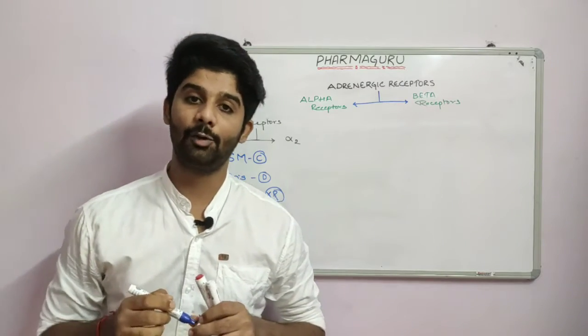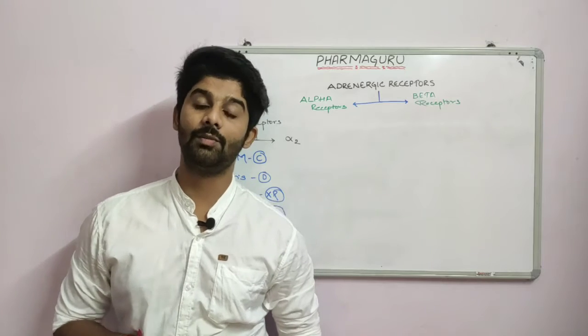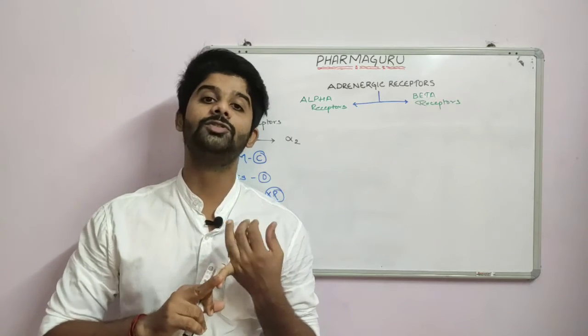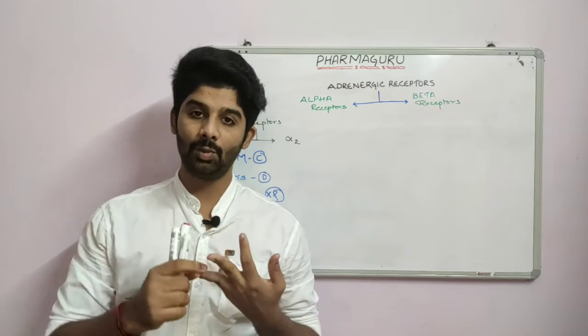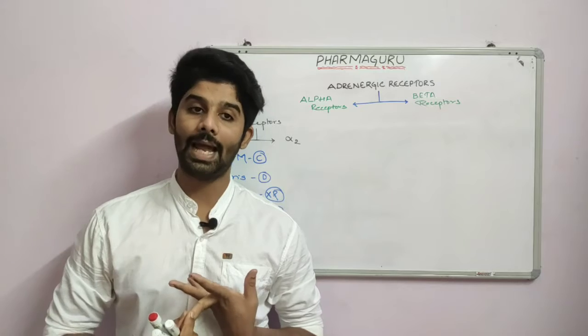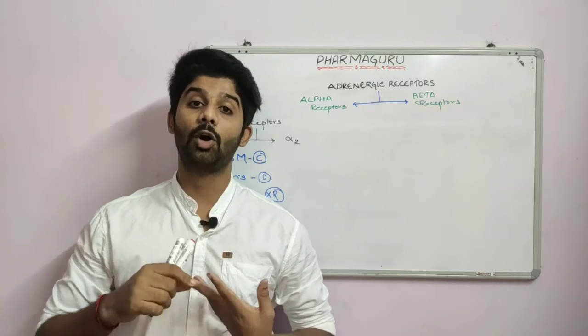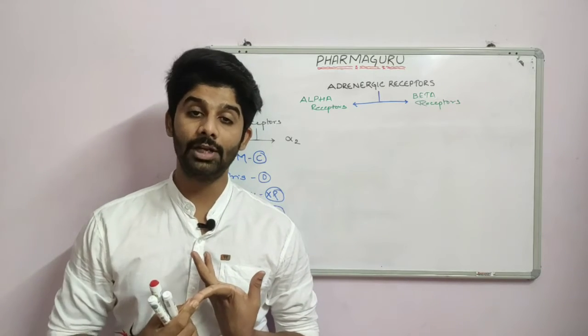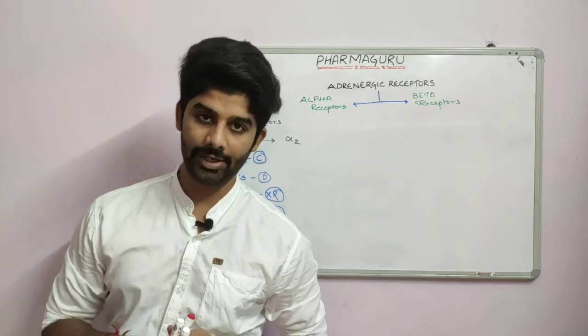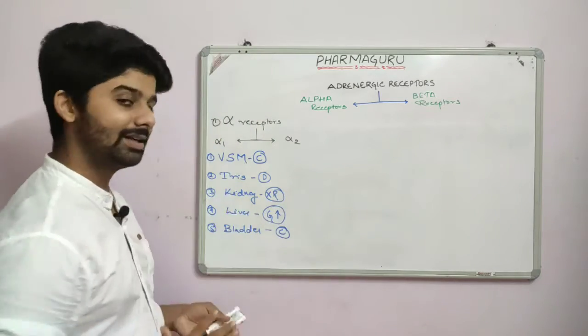So where are alpha 1 receptors found, and what is the function if the alpha 1 receptor is stimulated? First, vascular smooth muscle will cause vascular contraction. Second, the iris will cause pupillary dilation. In the bladder, it will cause contraction of the bladder. In the liver, it will cause increased glucose release. In the kidney, it will inhibit renin. So that is all about the alpha 1 receptor.